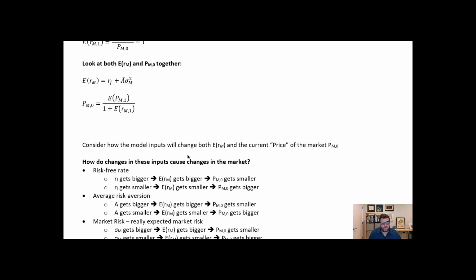Now let's look at average risk aversion. If the level of average risk aversion gets bigger, the return of the market gets bigger, and if the return of the market gets bigger, prices go down. If people are more risk averse, they need to earn more from holding stocks. The way to earn more from holding stocks is to pay less for them. So aversion gets bigger, return gets bigger, prices go down. Aversion gets smaller, return gets smaller, prices go up. If people are less risk averse, then prices go up and they're willing to earn less from holding stocks.